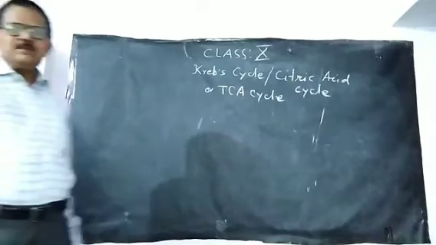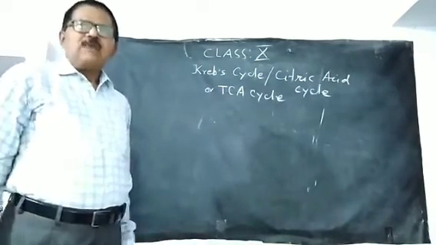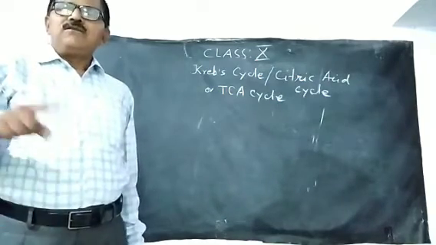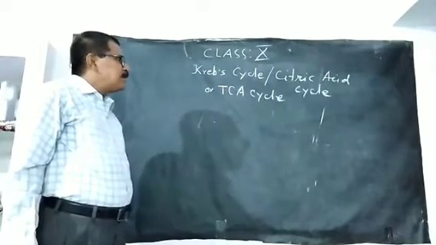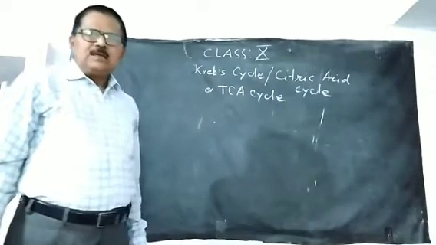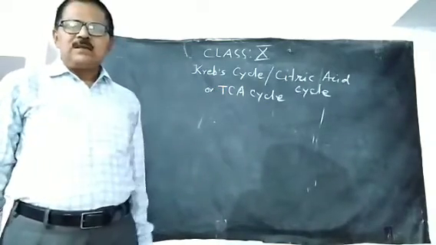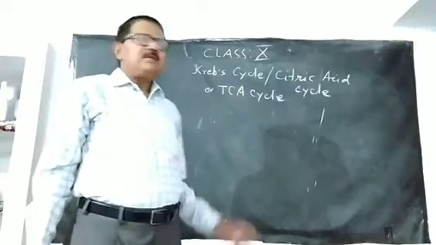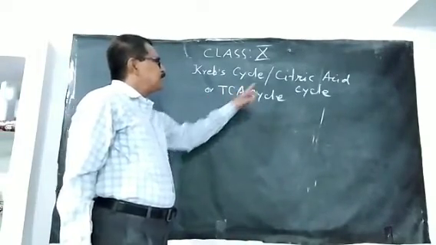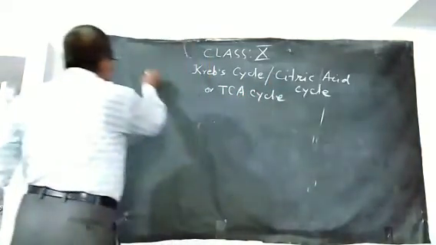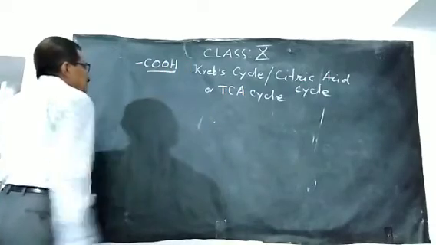All these three names have their significance. Krebs cycle is named after the discoverer of this cyclic pathway. The name citric acid is because the first product of this cyclic reaction is citric acid, and it is called the tricarboxylic acid cycle because this citric acid contains three carboxyl groups.